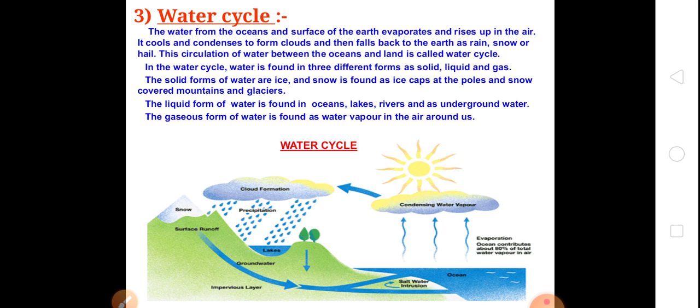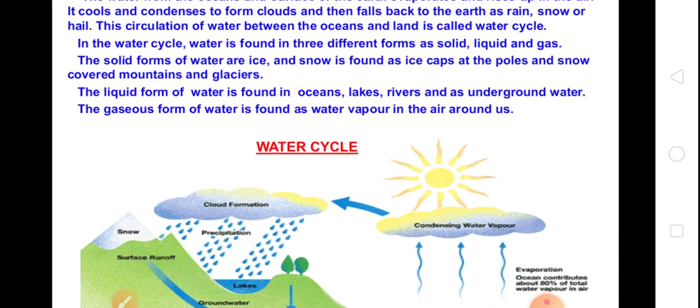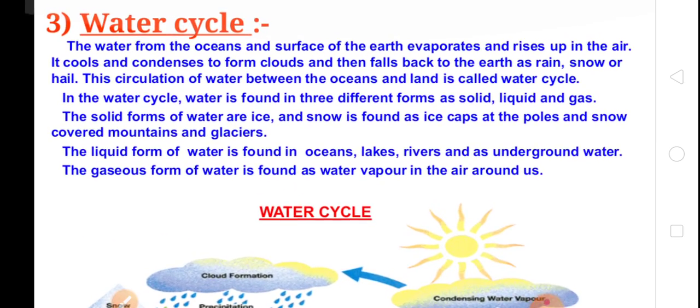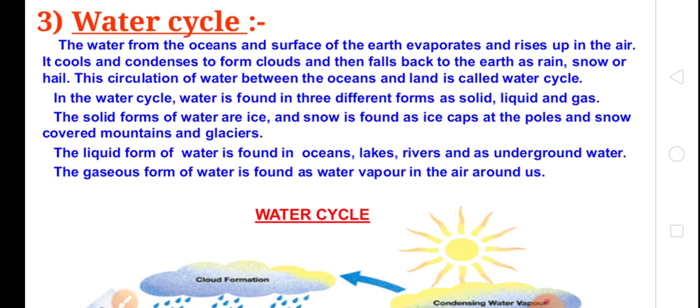Now the water cycle. Children, first you download this video, then watch the water cycle. Okay, in the water cycle, we know very well the ocean is the biggest storehouse of water, which on evaporation forms clouds, and which after condensation fall down as rain.